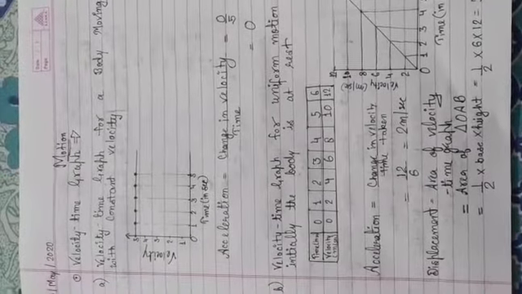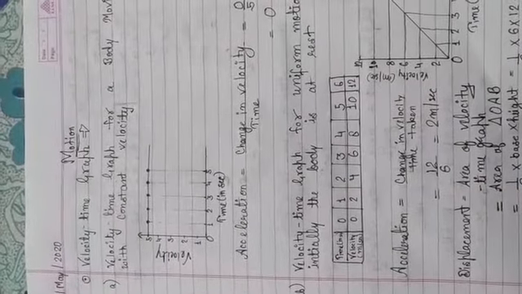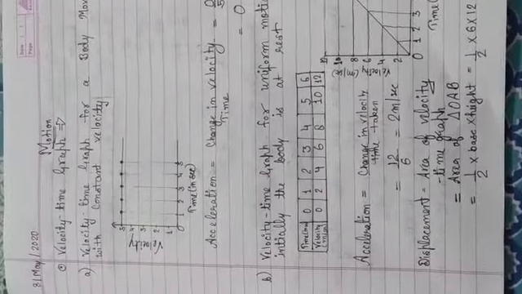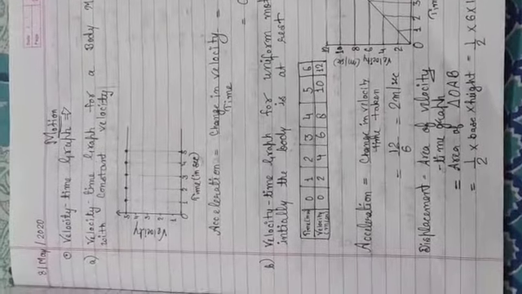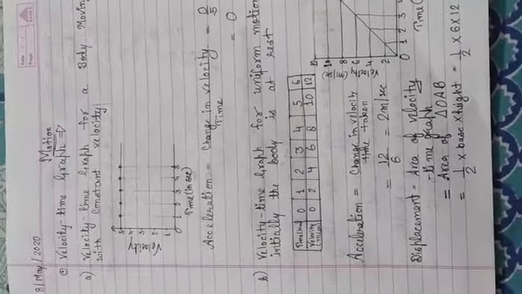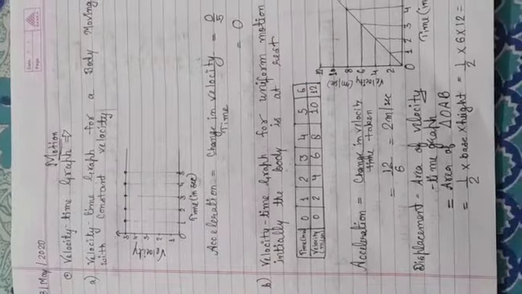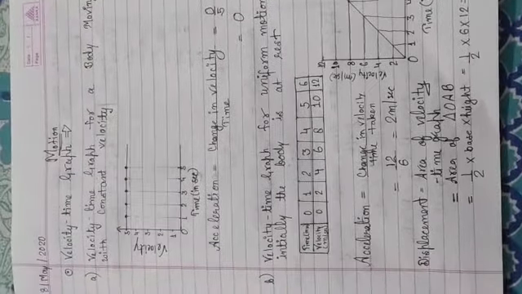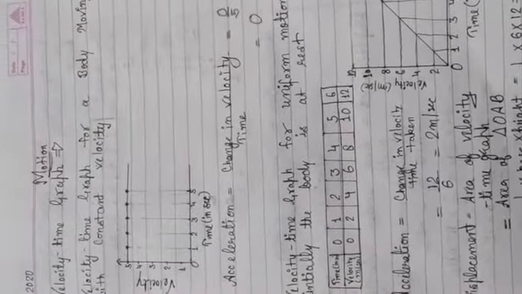So from here we learn that the velocity time graph for a body moving with constant velocity comes out to be a straight line parallel to the time axis, and the acceleration for such a body is 0. We have discussed earlier also that the acceleration for constant velocity will be 0, because acceleration is nothing but the change in velocity per unit time, and if there is no change in velocity, then the acceleration comes out to be 0.